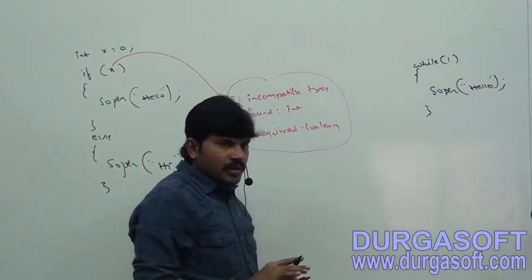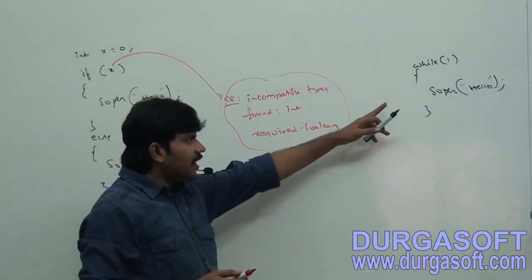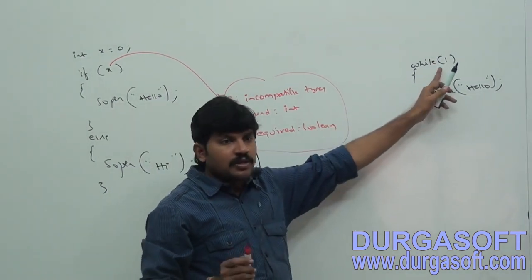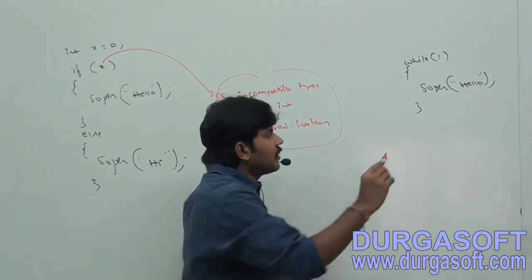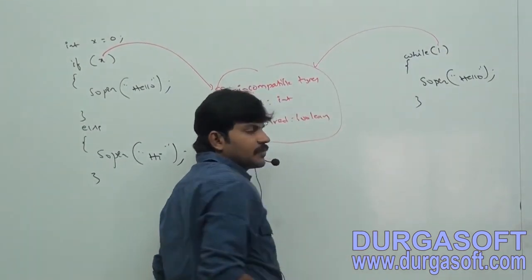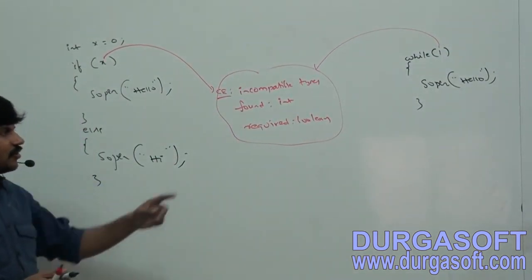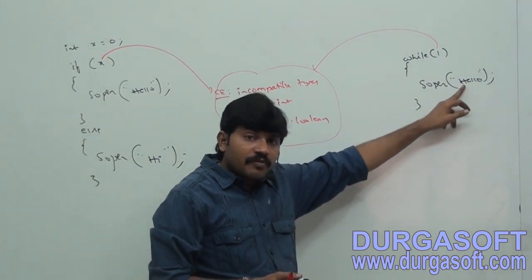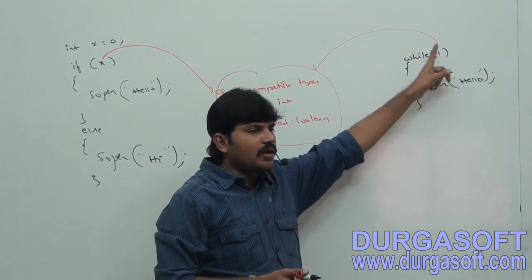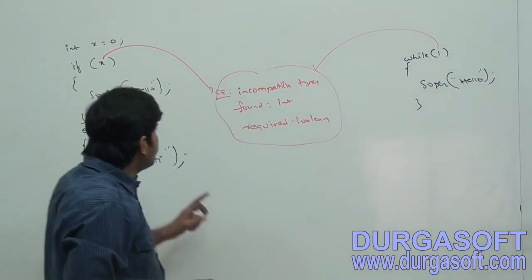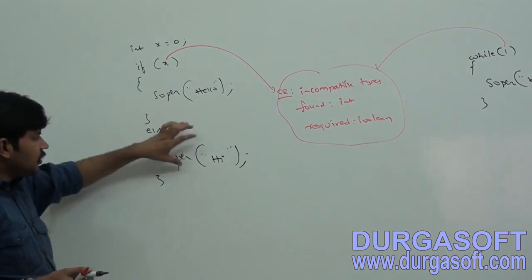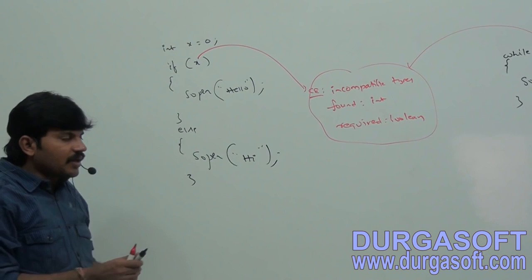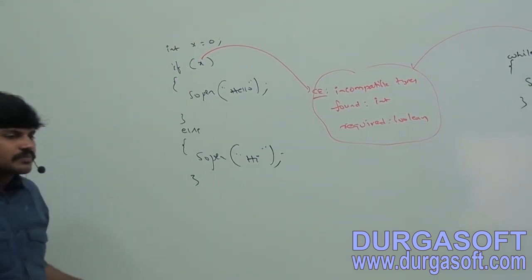Same here: while(1) System.out.println("hello"). Is it valid or invalid? Invalid, because while always expects a boolean, but instead of boolean we provided int. In C language both are valid. In C, hello will be printed infinite times, because 1 is true, and 0 means false, so if(0) would print hi. In C valid, but in Java both are invalid, right? Take these examples also.